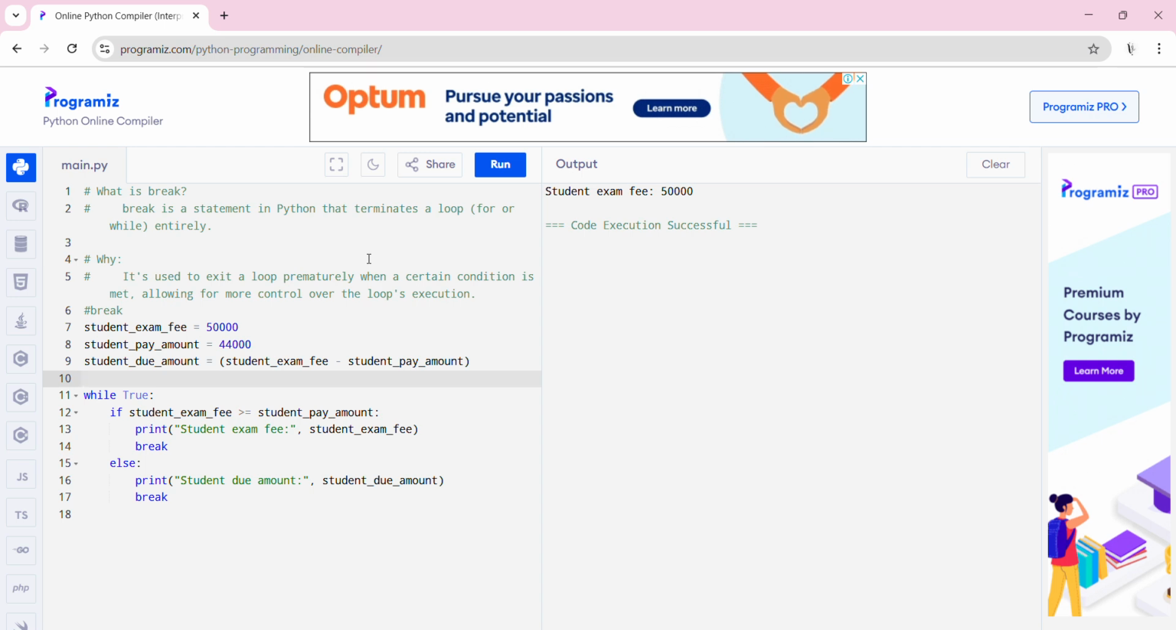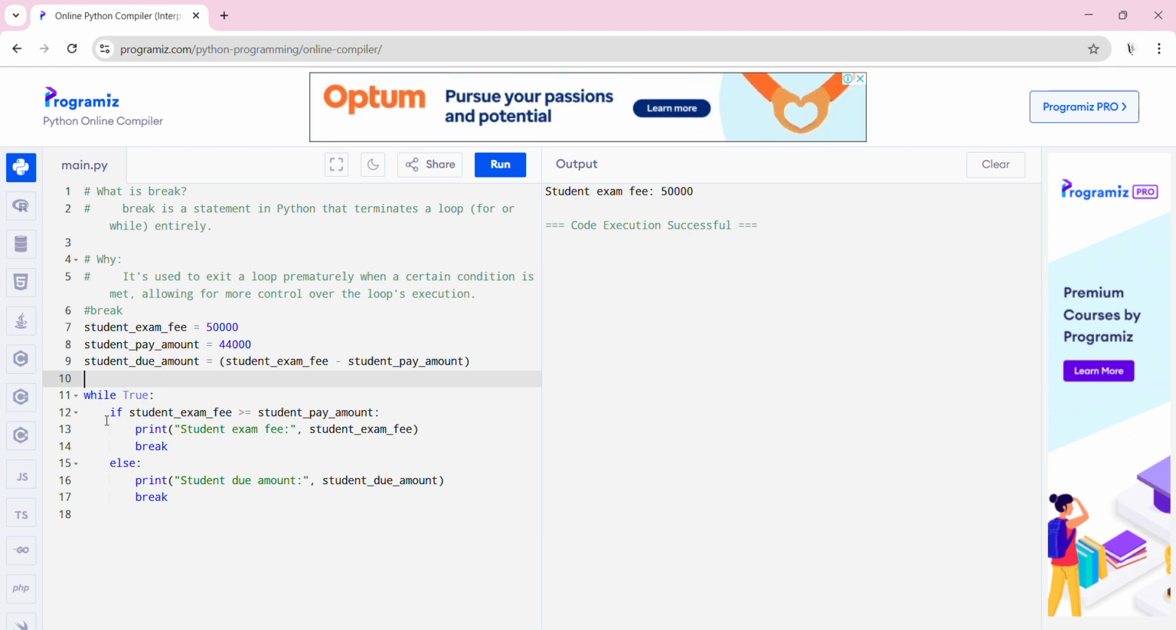Okay, let's start: if else condition with break statement. Here, what is break? Break is a statement in Python that terminates a loop, either a for loop or a while loop, entirely. Why? Because we can use the break statement, because the break statement is used to exit a loop.